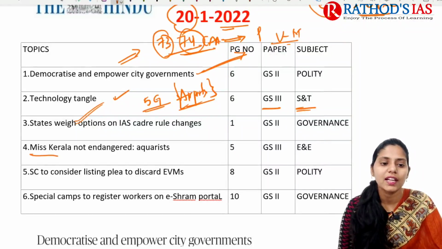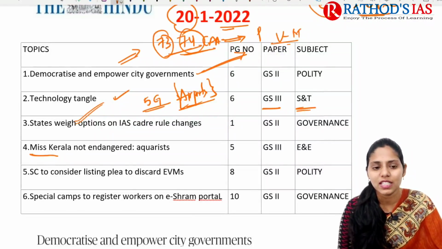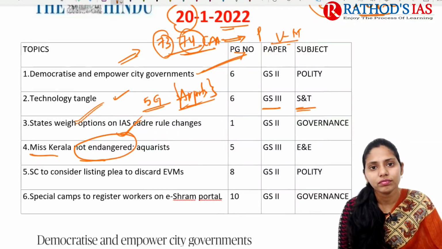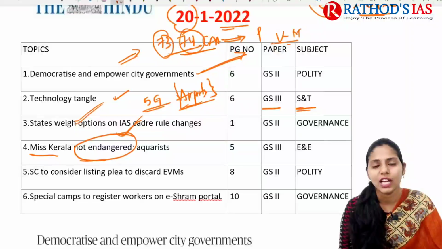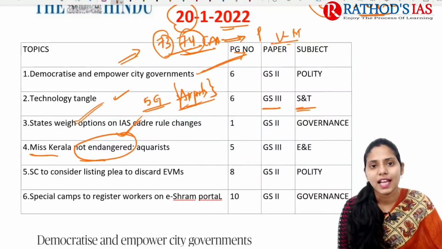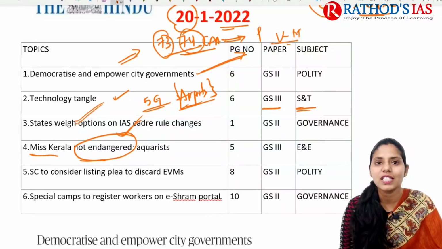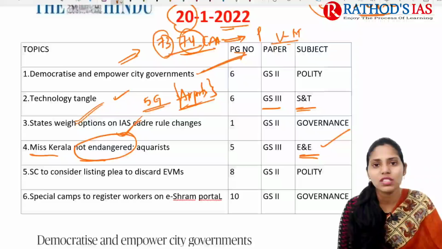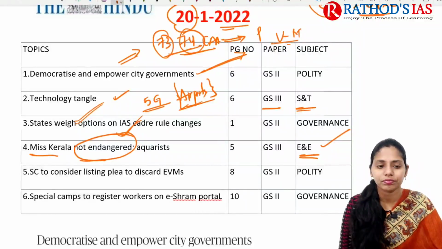And next topic is regarding one small fish species, Miss Kerala, not endangered. Recently the government came with one change regarding this Miss Kerala, that it is listed under Schedule 1 of the Wildlife Protection Act. Because of this, many aquarists as well as environmentalists have some opinions or concerns regarding this move. This article is important from environment and ecology, which mainly comes under GS paper 3.